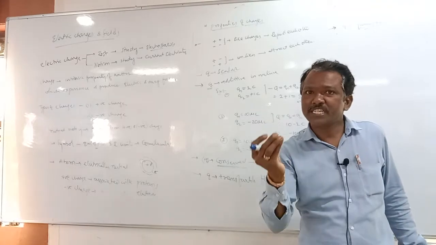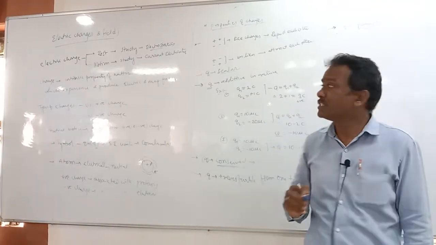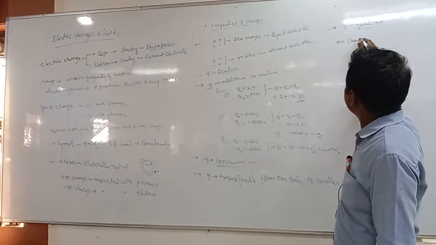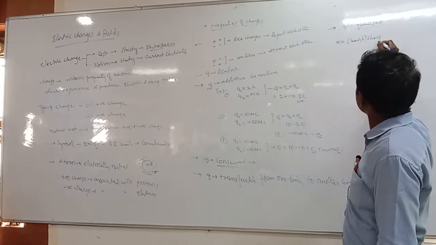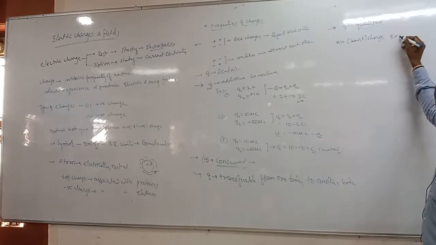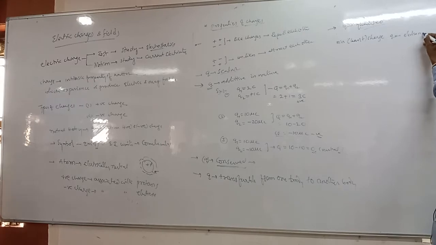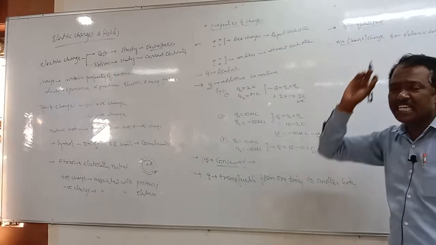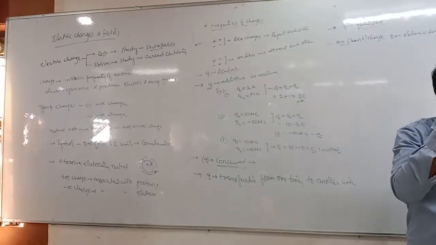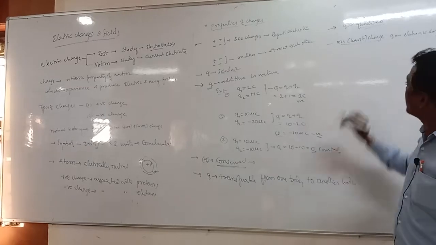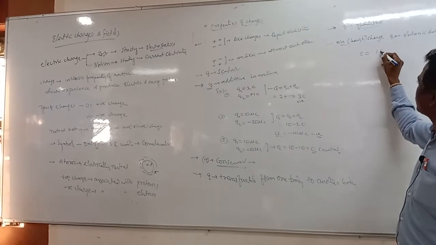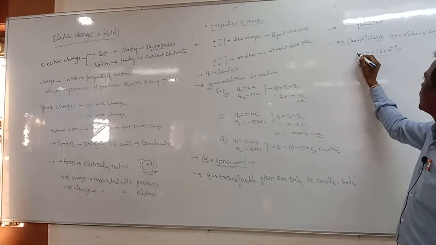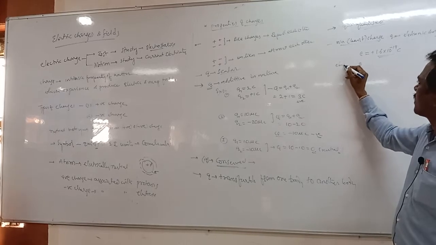Generally the basic charge, the minimum or least charge q, is the electronic charge value, that e we are writing here, 1.6 into 10 to the power of minus 19 coulombs of charge, plus or minus charge we are taking.